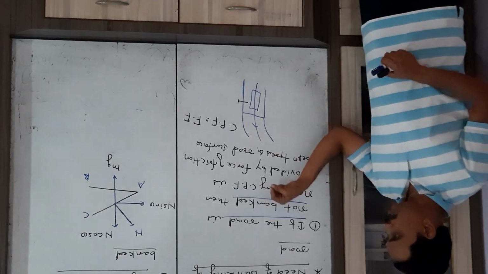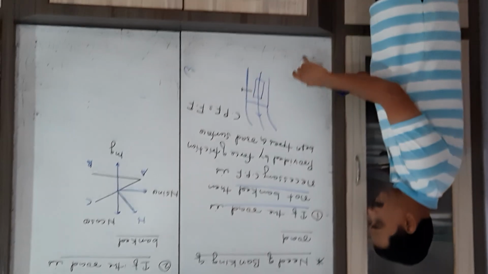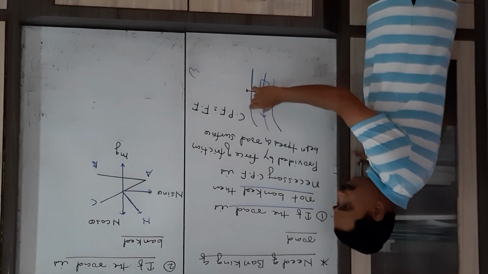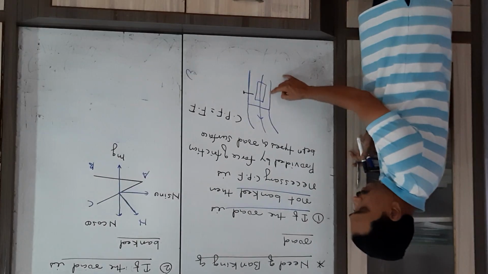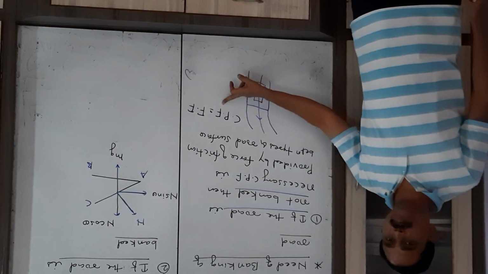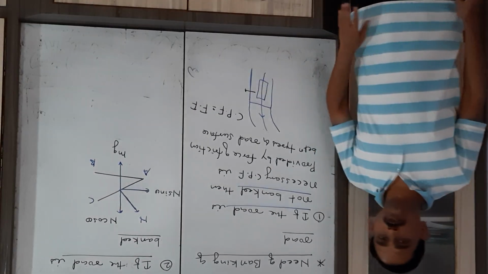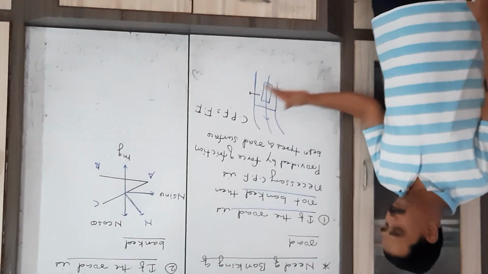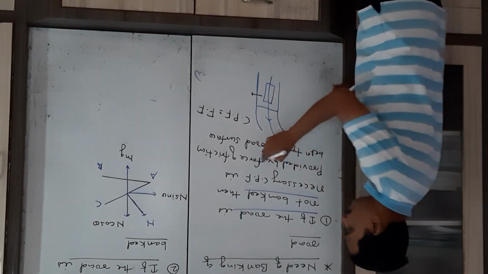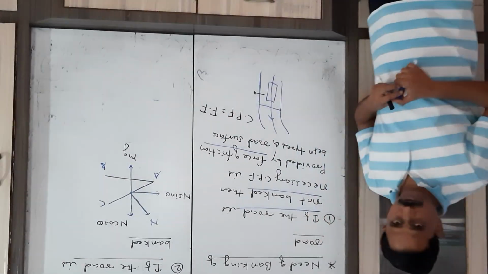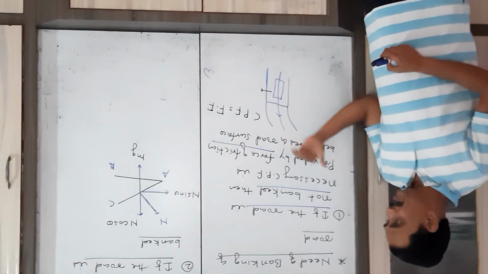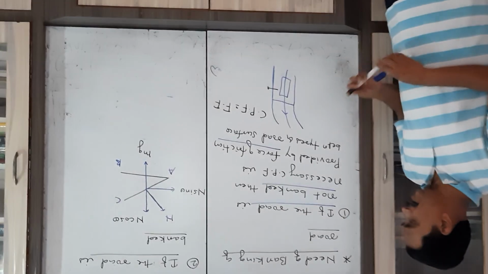So if the road is not banked, then when the vehicle moves along such an unbanked road, the necessary centripetal force is given by the force of friction between the surface of the road and the tires of the vehicle. But this force of friction is not constant. It means the force of friction changes under certain conditions. So which are those conditions?